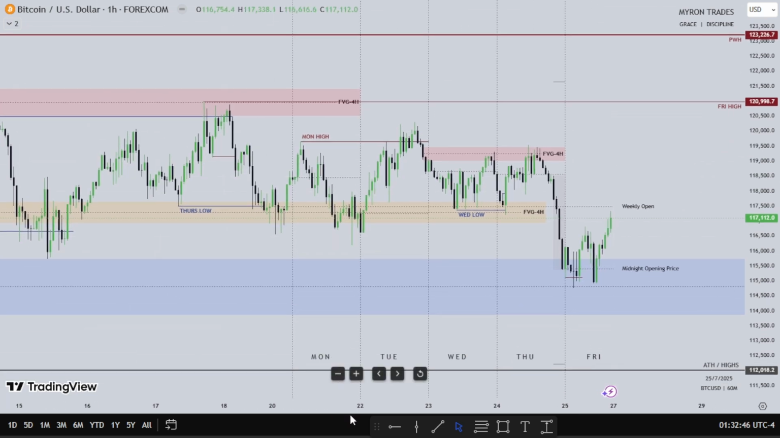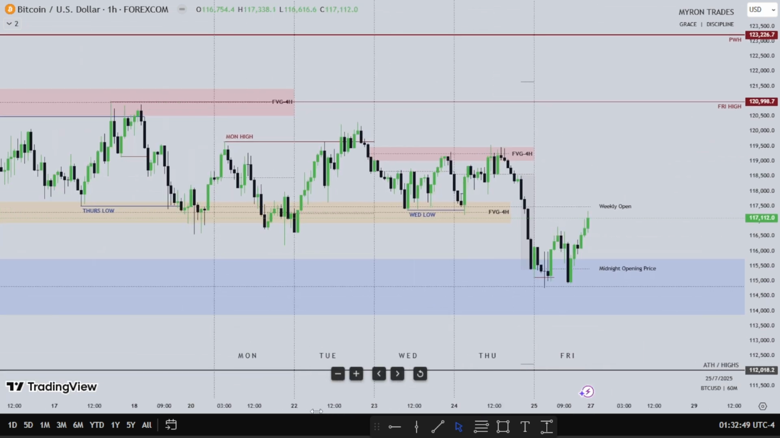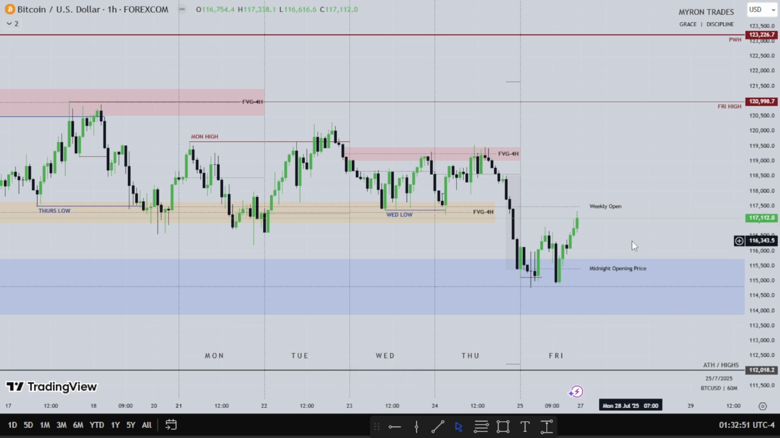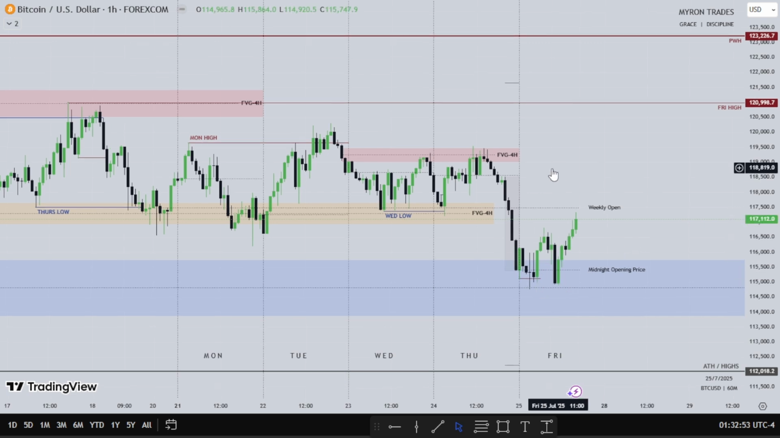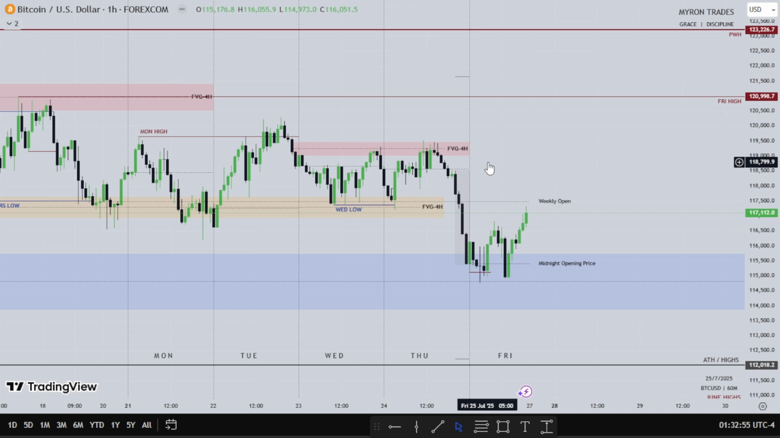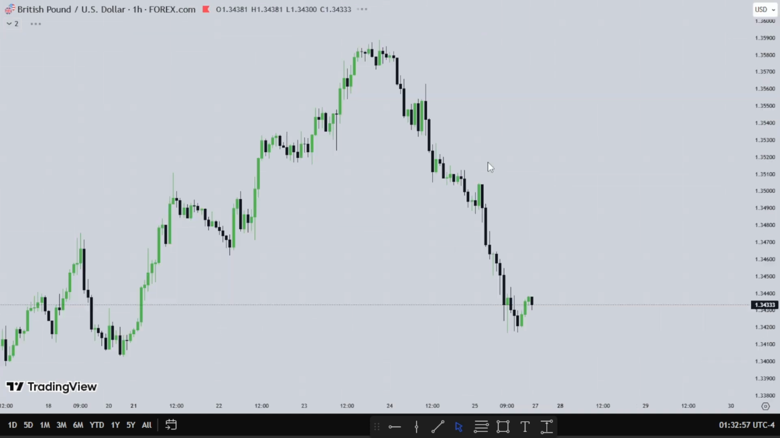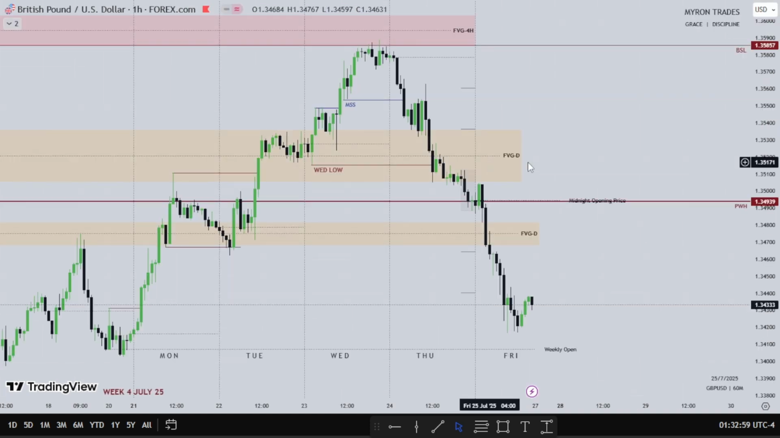So we see price hitting that daily fair value gap on Friday. So that's about that on dollar, on gold, on Bitcoin. So this is pound USD.